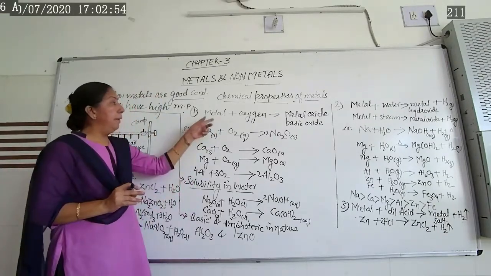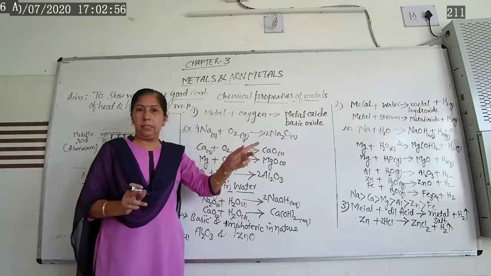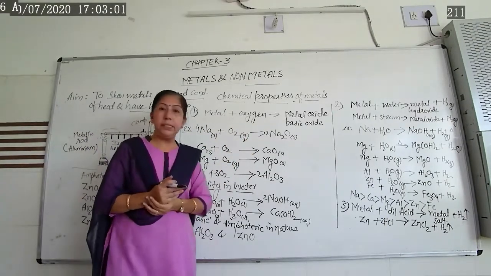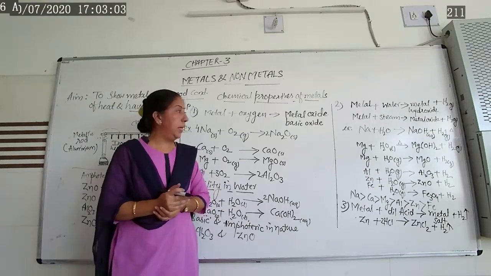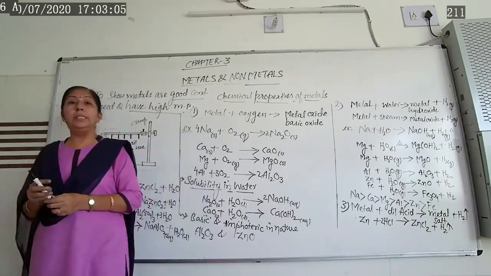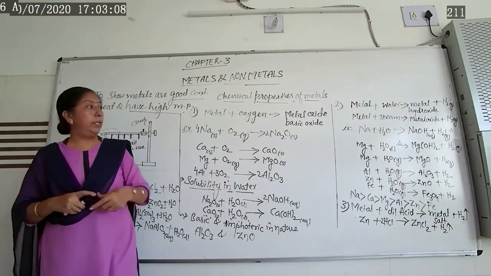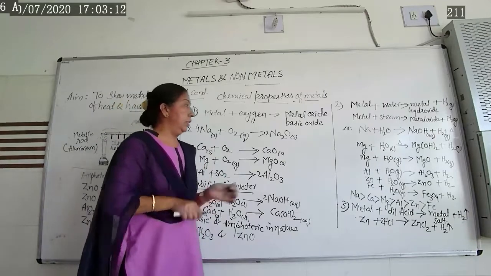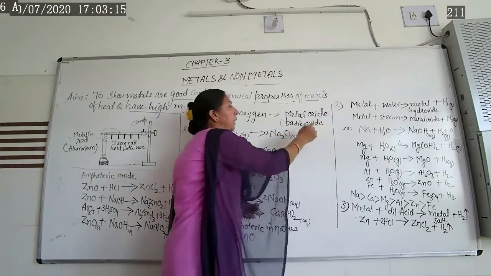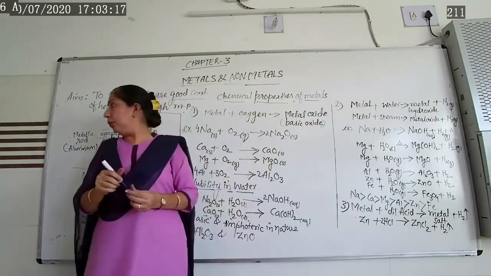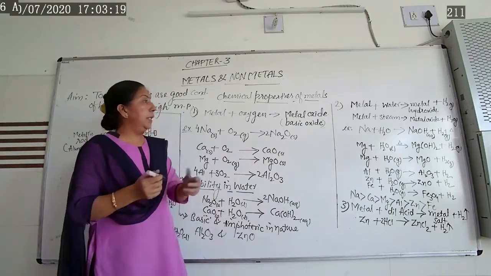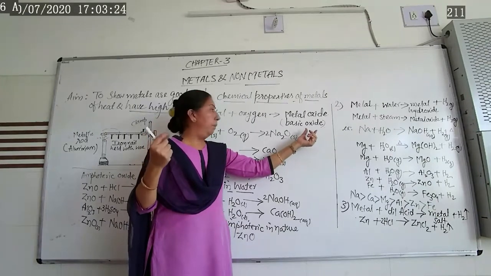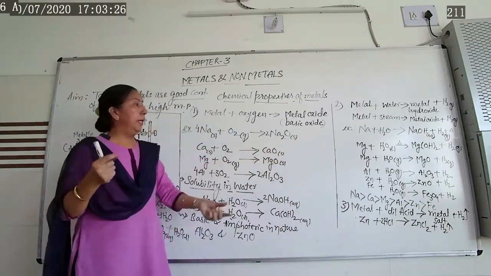Metal plus oxygen. Metals react with oxygen present in air. When we heat them, they form metal oxide. And generally, all these metal oxides are basic in nature, basic oxides. If you test these metal oxides with litmus paper, red litmus paper turns blue.